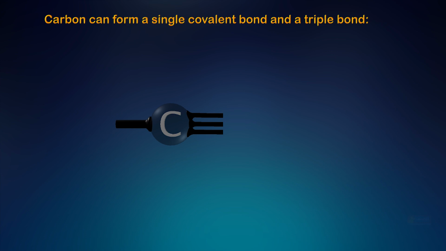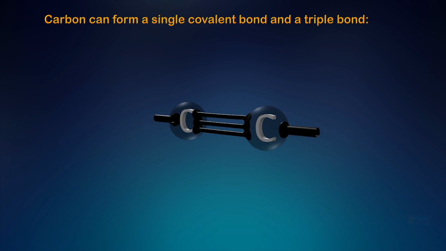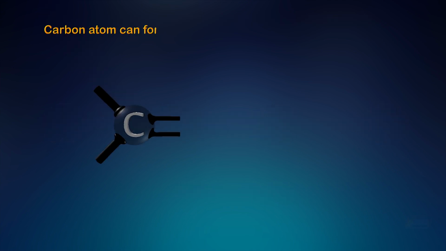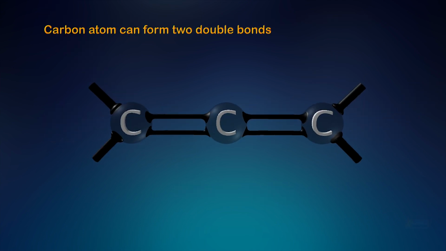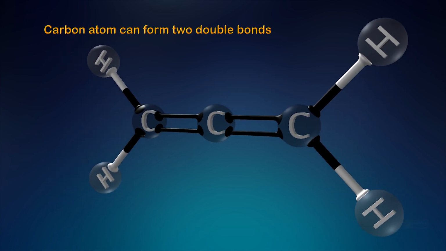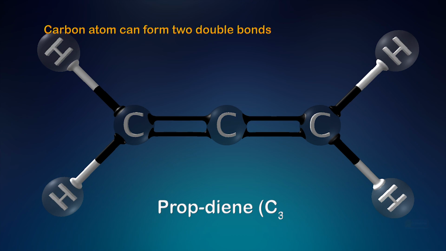Carbon atom forms 1 single bond with 1 hydrogen atom and 1 triple bond with another carbon atom and it gives ethyne. Carbon atom can form 2 double bonds. Carbon atom forms 2 double bonds with 2 methylene compounds and gives propyne.